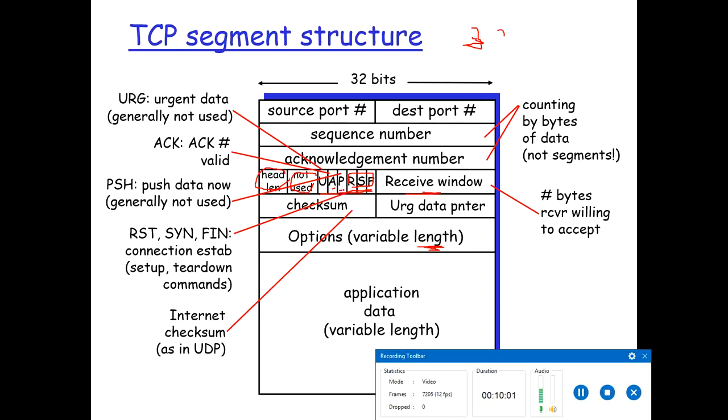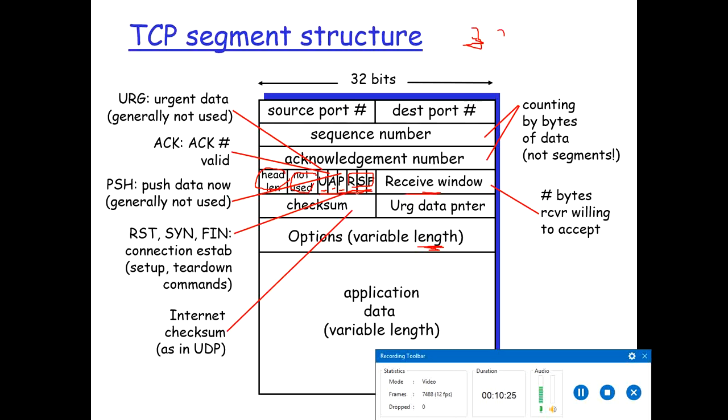Then we have the P flag. It stands for push. It indicates that the receiver should pass the data to the upper layer immediately. And finally we have U. U stands for urgent. The urgent bit is used to indicate that there is data in this segment that the sending side upper layer has marked as urgent.